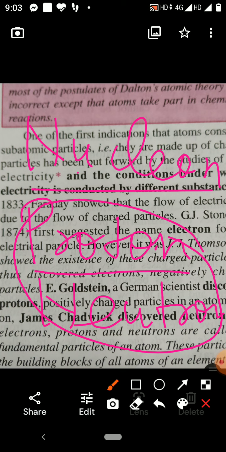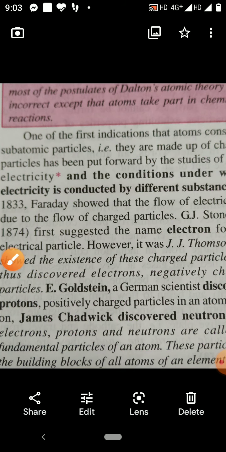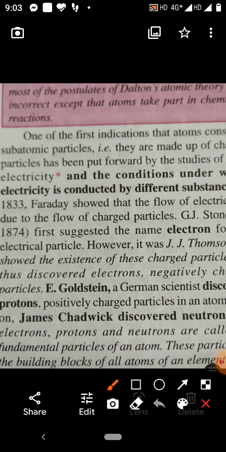So children, clear to you? Proton was discovered by Goldstein. Neutron was discovered by Chadwick. And nucleus, where proton and neutrons were found, was discovered by Rutherford. And electron was discovered by Sir J.J. Thomson. So after the discovery of these subatomic particles, they proposed modern atomic theory.